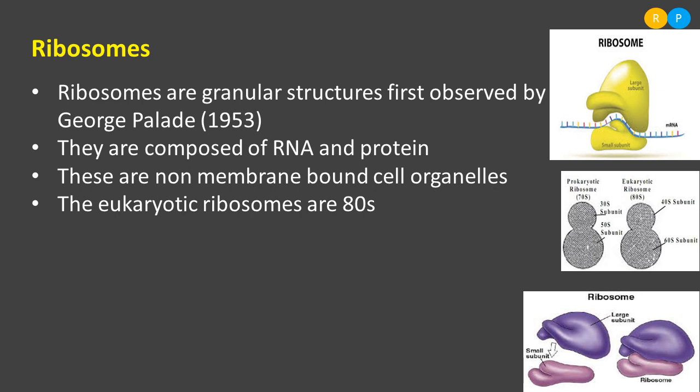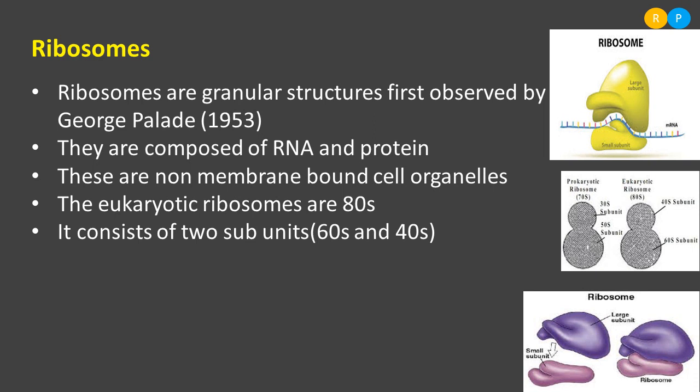Understood? Because of that, we have divided the ribosomes into two types. The 80S type of ribosome is present in the eukaryotic cell. S is nothing but the Svedberg unit, the unit used to represent the ribosome. Clear? It consists of two subunits in the eukaryotes. The larger subunit in the eukaryote is named the 60S subunit. You can have a look at the second diagram. The larger subunit in the eukaryote is the 60S type and the smaller subunit is the 40S type.